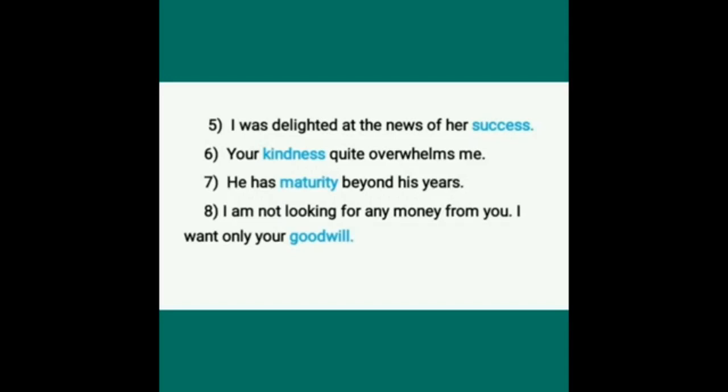Sixth one, your kindness quite overwhelms me. Here, kindness is an abstract noun. Seventh one, he has maturity beyond his years. Maturity, abstract noun. The last sentence, I'm not looking for any money from you. I want only your goodwill. Here, which is an abstract noun? Goodwill is an abstract noun.